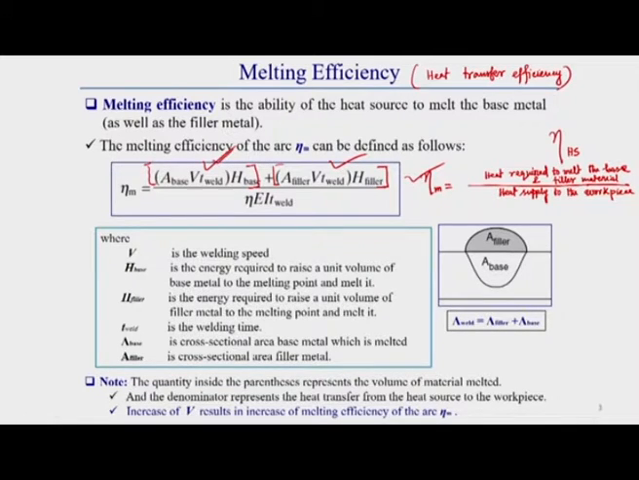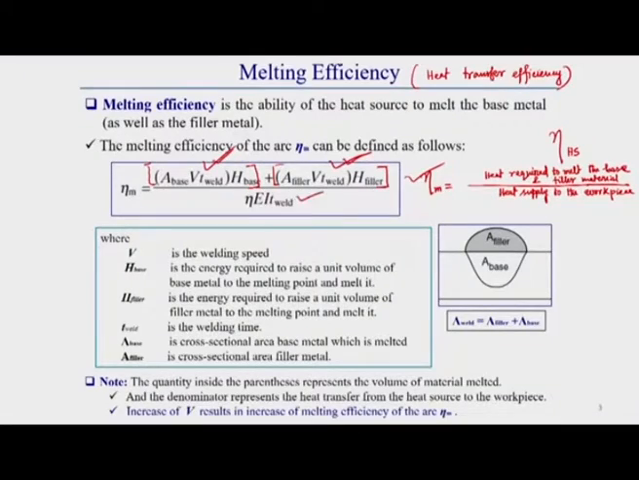Heat required to raise the temperature from room temperature to the melting point temperature of the filler material and melt it, whatever heat is required for that. That means to raise the temperature from room temperature to the melting point of the base material as well as the filler material is required on top of that, and below this is represented the heat supplied from the arc to the workpiece. That means how much heat is coming to the workpiece.